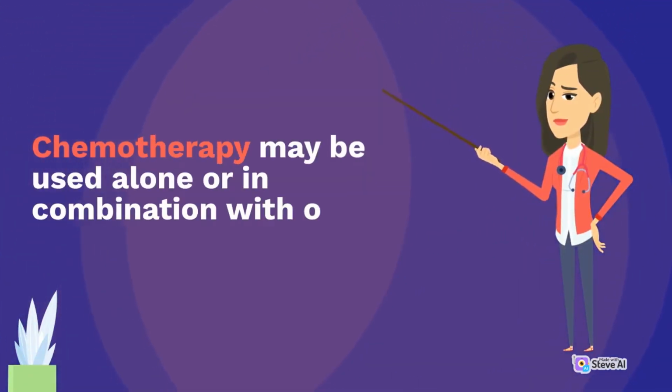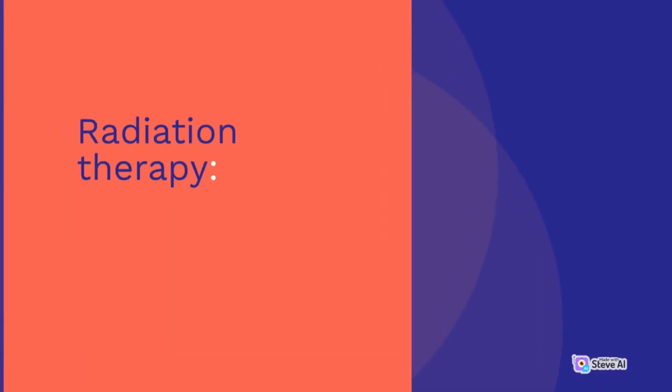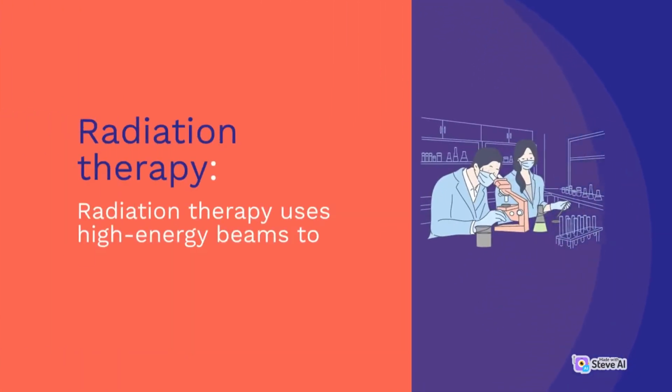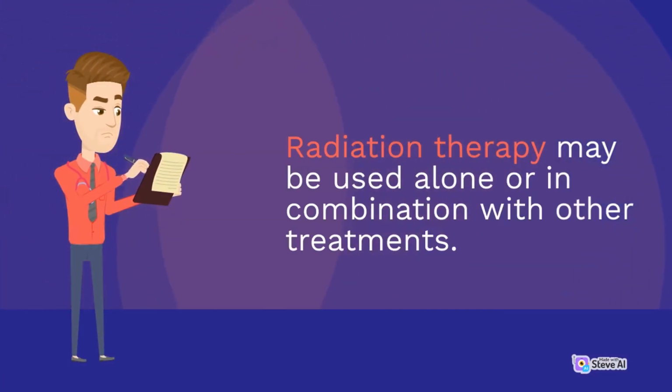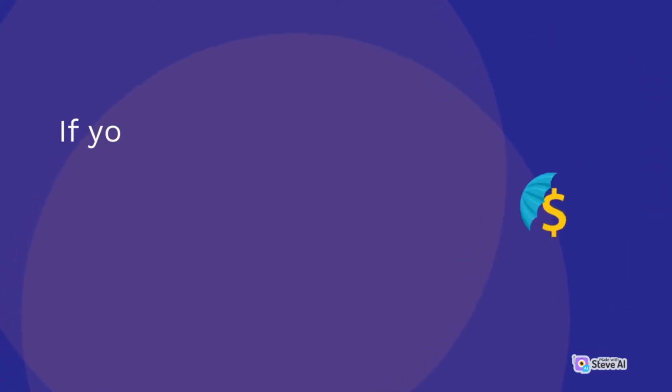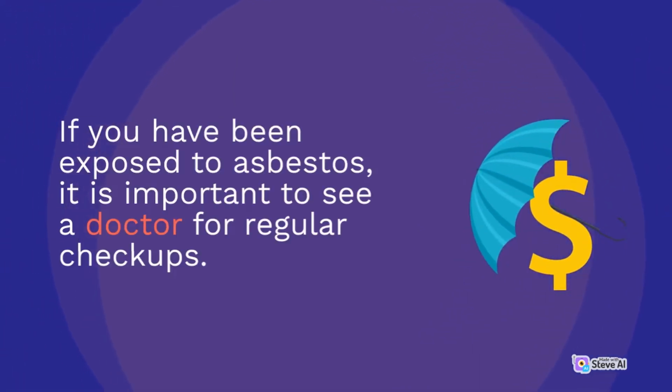Chemotherapy. Chemotherapy uses drugs to kill cancer cells. Chemotherapy may be used alone or in combination with other treatments. Radiation therapy. Radiation therapy uses high energy beams to kill cancer cells. Radiation therapy may be used alone or in combination with other treatments.